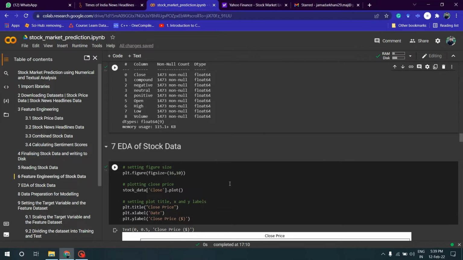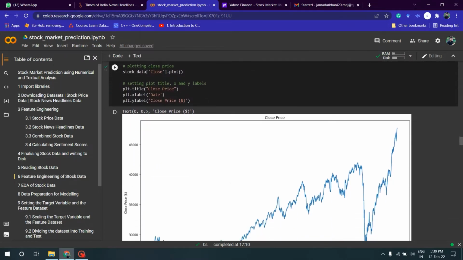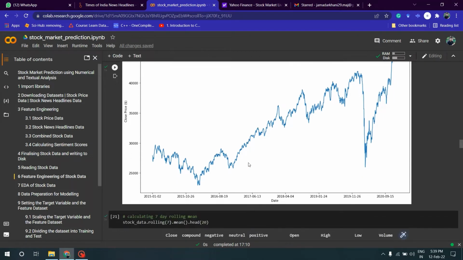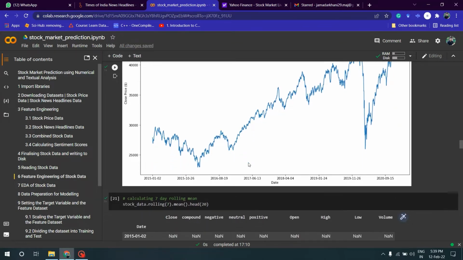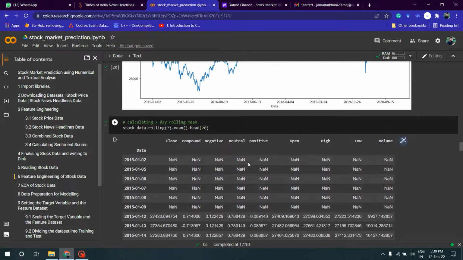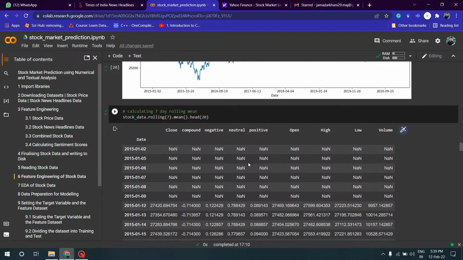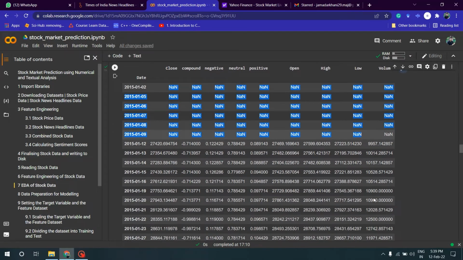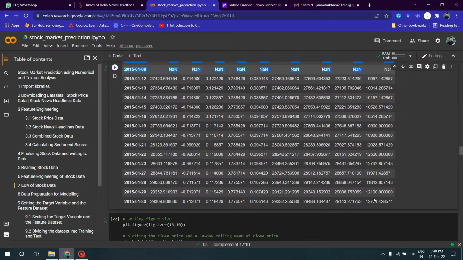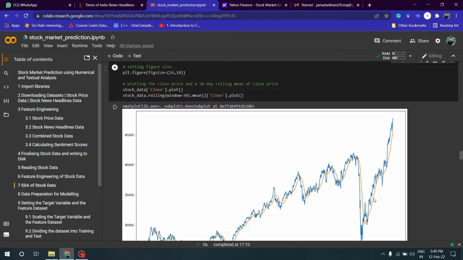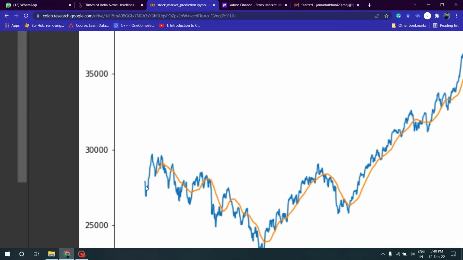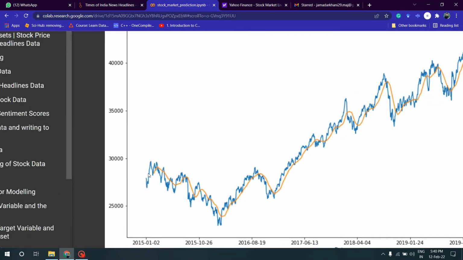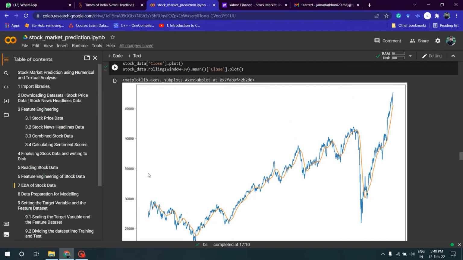Next, I've done exploratory data analysis. I plotted the close price with respect to date. Here it is. Then the rolling mean. I found out the rolling mean for 7 days. That's why the first 7 days remain null. Then from here it goes on calculating the mean for every 7 days. Then here you can see I've plotted it. Also for the first few days it won't get plotted, because the first 7 days remain null.